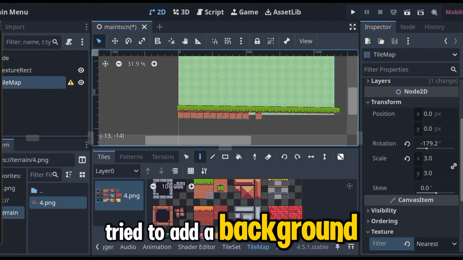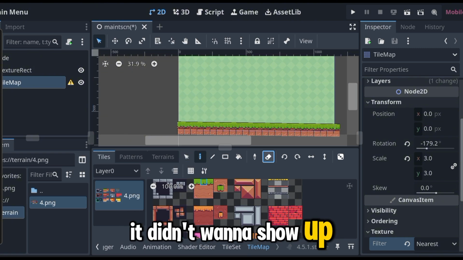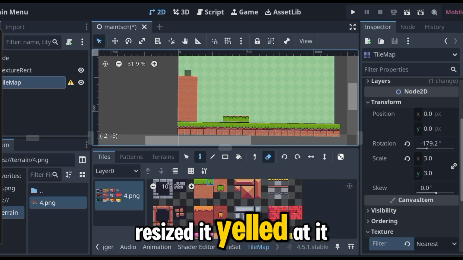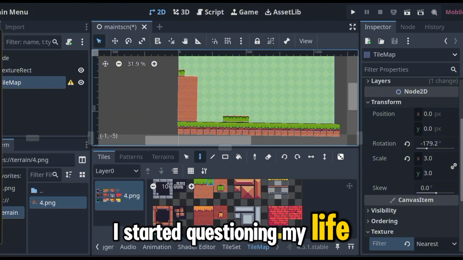I tried to add a background, just a simple image. Yeah, it didn't want to show up. No matter what I did, it refused to appear. I changed layers, resized it, yelled at it, nothing worked. At that point, I started questioning my life choices.